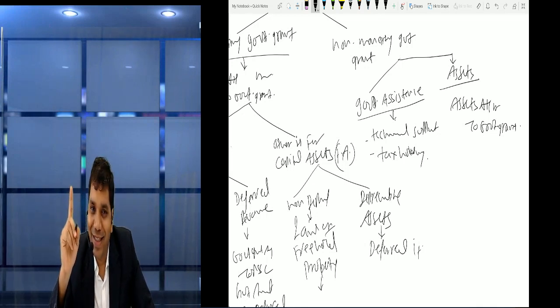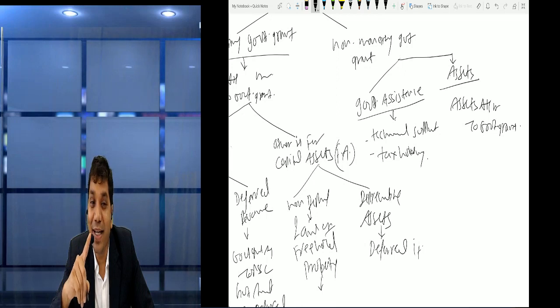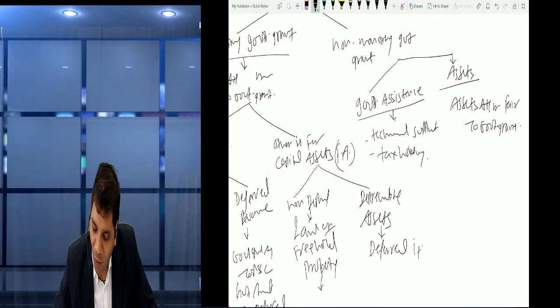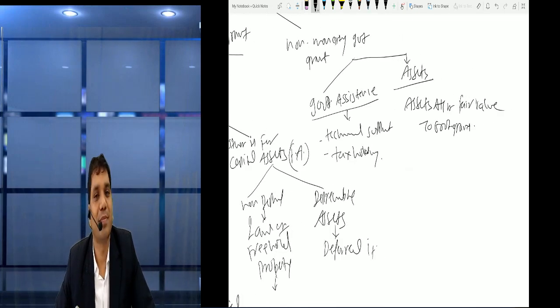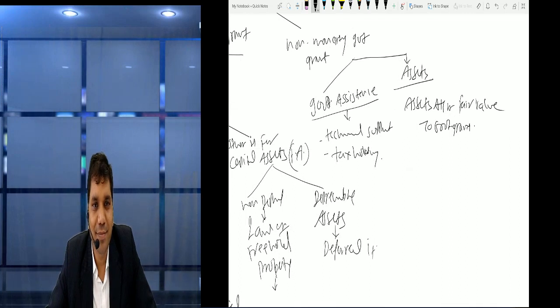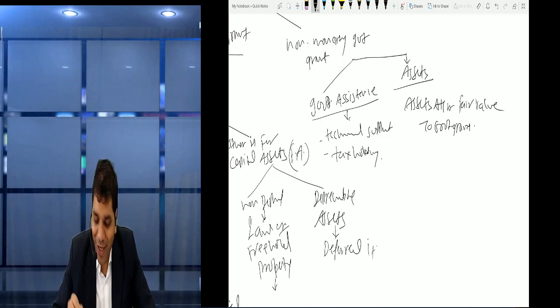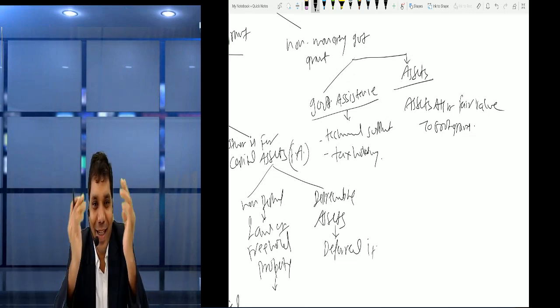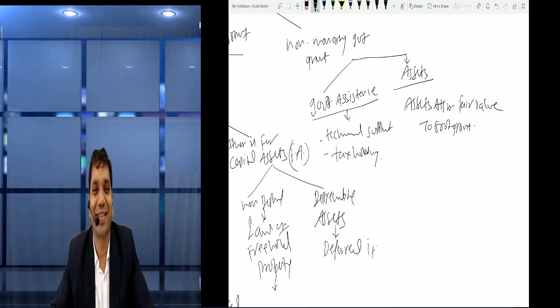As per AS, they say nominal value. But as per Ind AS, we should show at fair value. So we write the amount at fair value. That fair value is given in the question. So accordingly, we can apply fair value. Okay, so on the asset side we show assets and on the liability side we show government grant. So both accounts will tally. Balance sheet tally. Okay. So friends, this is the treatment for non-monetary government grant.